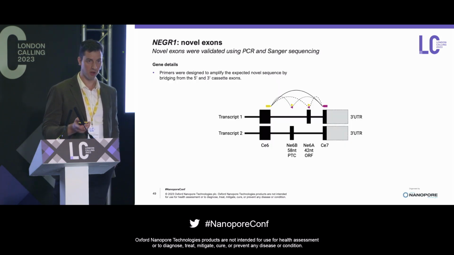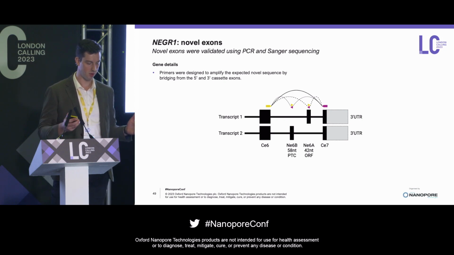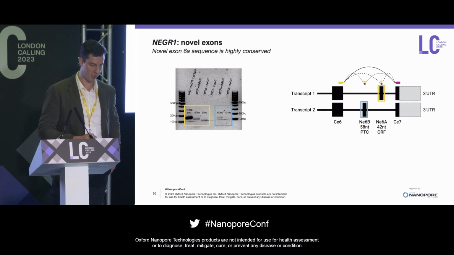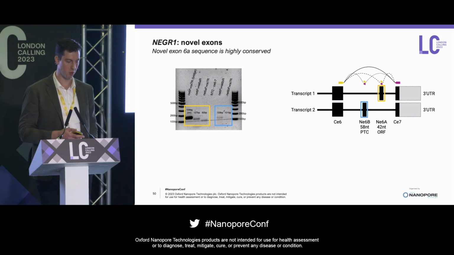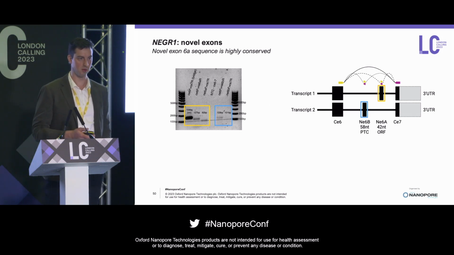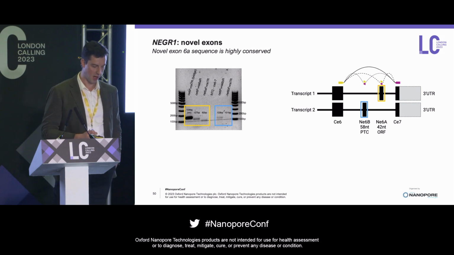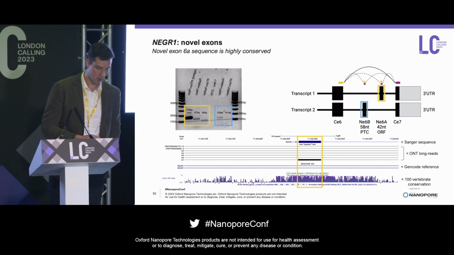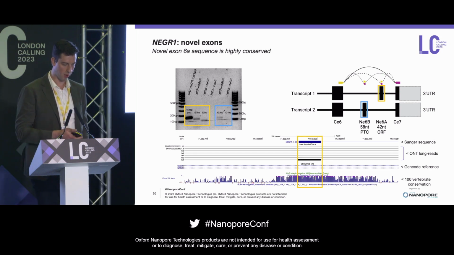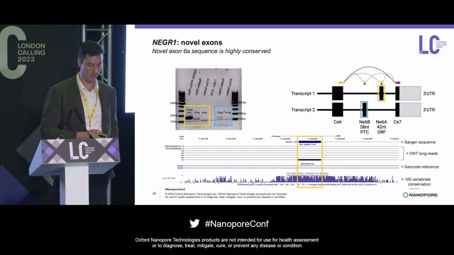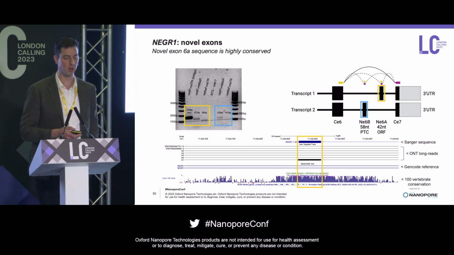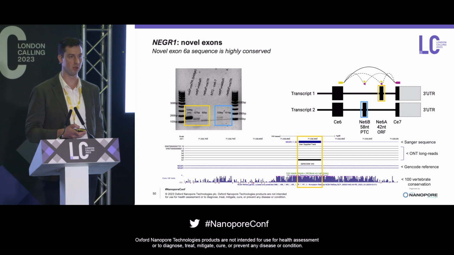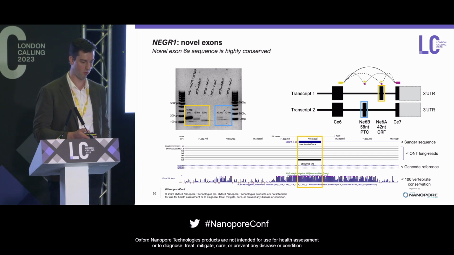So just to make sure our novel exons are real, we designed primers flanking those 2 novel exons, did some Sanger and PCR, so you can see in the orange and blue boxes there, confirmation in our gels that the exons were actually there. And as an added bonus, our Sanger for transcript number 1 lined up really nicely. You can see our Sanger sequencing on the top row there, our long reads in the middle, and then high vertebrate conservation, just giving us a little bit of a backup that the exon is real.